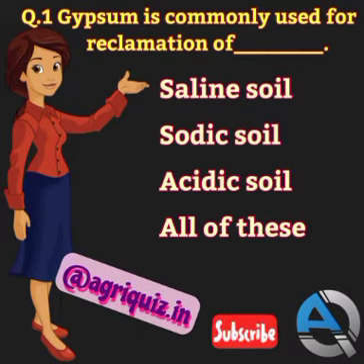Let's start the solution. Question number 1. Gypsum is commonly used for reclamation of saline soil, sodic soil, acidic soil, or all of these. The correct answer is sodic soil. Gypsum is commonly used for reclamation of sodic soil.